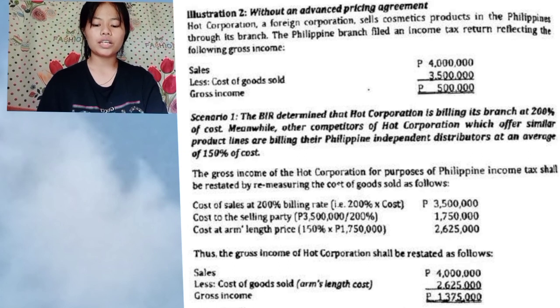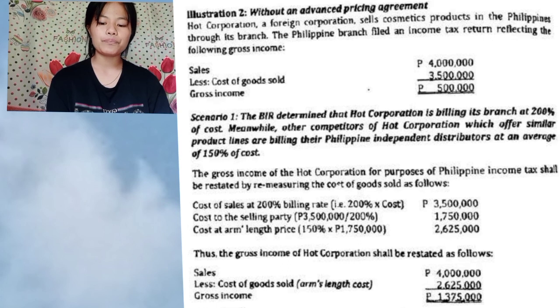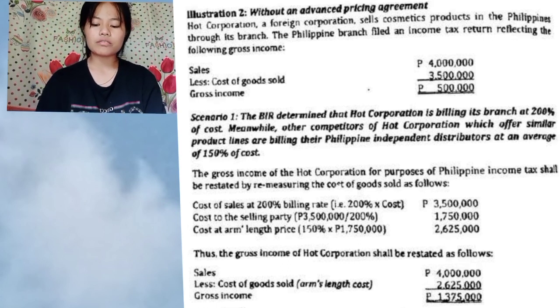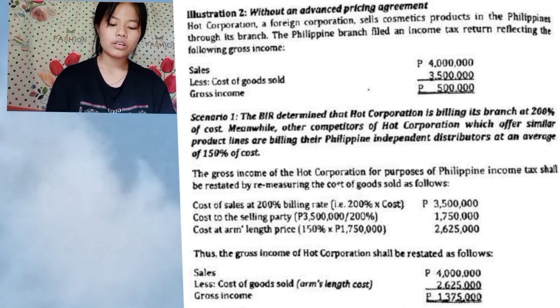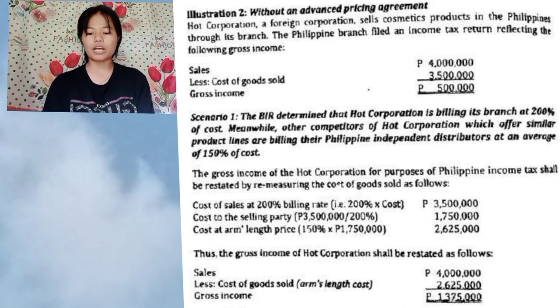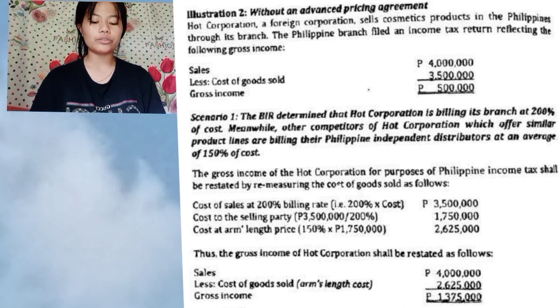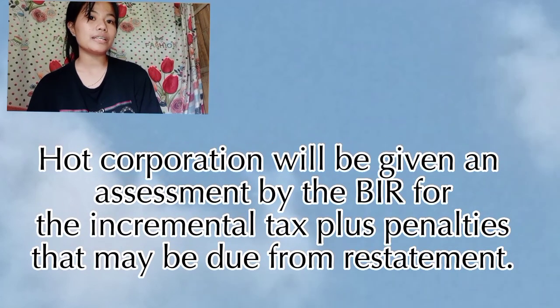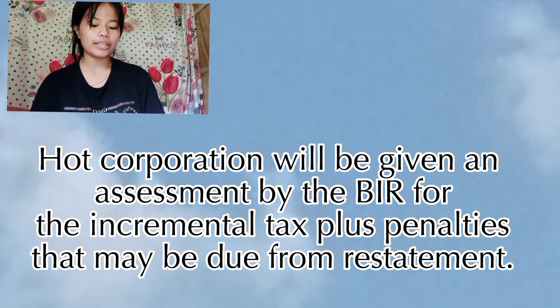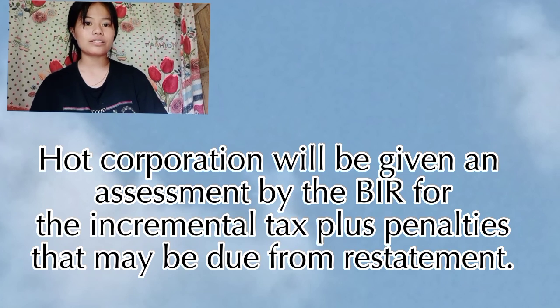Thus, the gross income of HOT Corporation shall be restated as follows. Sales, 4 million. Less cost of sold at arm's length cost, 2,625,000. So, gross income is 1,375,000. Take note that HOT Corporation will be given an assessment by the BIR for the incremental tax plus penalties that may be due from this restatement.